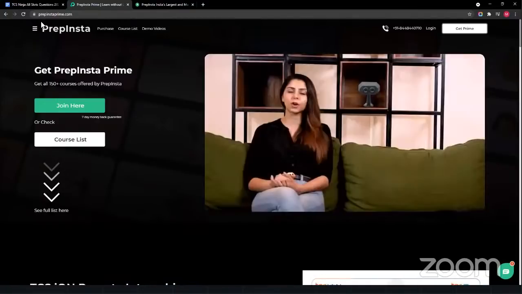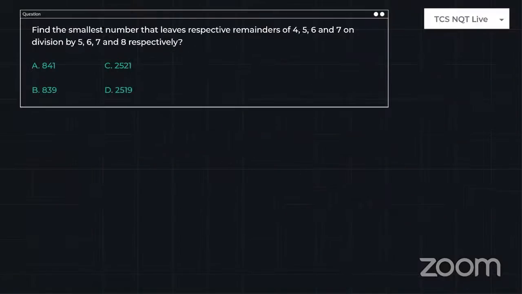Yes, guys. So this is it. We'll get back to the questions. Just look into the next question. The problem depends on the number system. When we analyze the previous slots, in number system they mandatorily ask at least 2 questions. So try to utilize this type of shortcuts that we are going to explain now, and make sure you can do it in time.